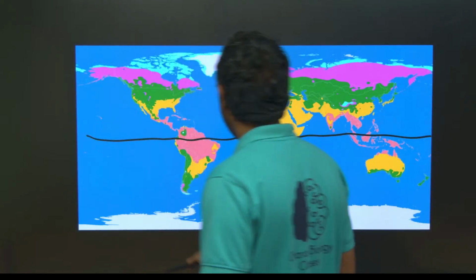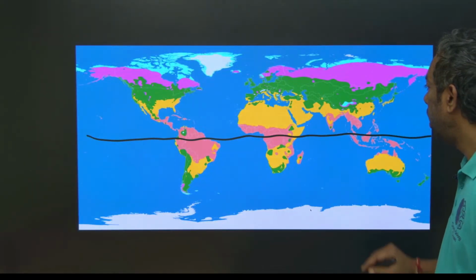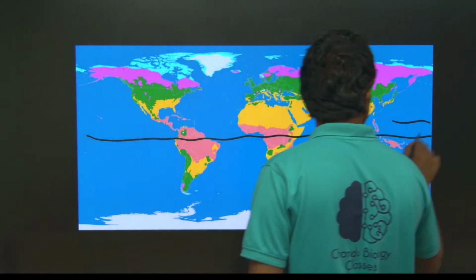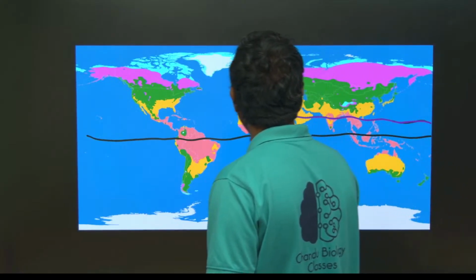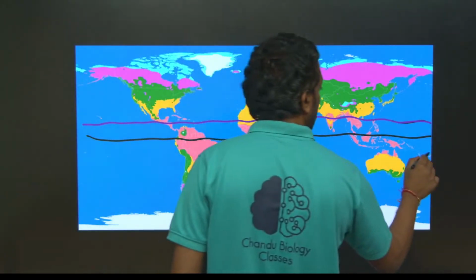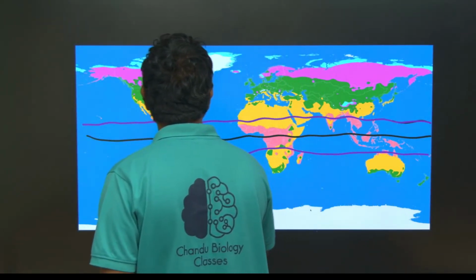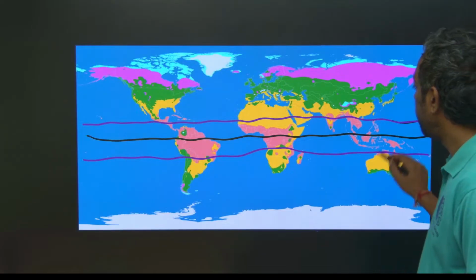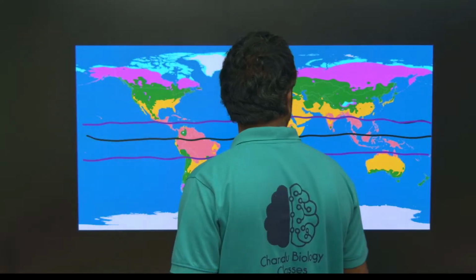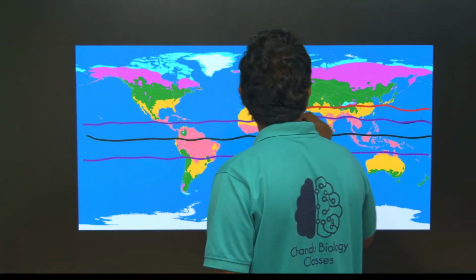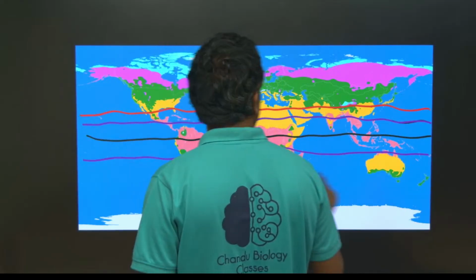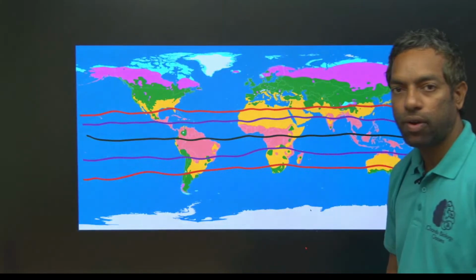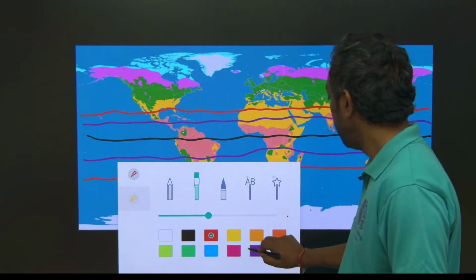And this is subtropical, subtropical north and subtropical south, tropical and subtropical, north and south. And temperate, the beautiful area.